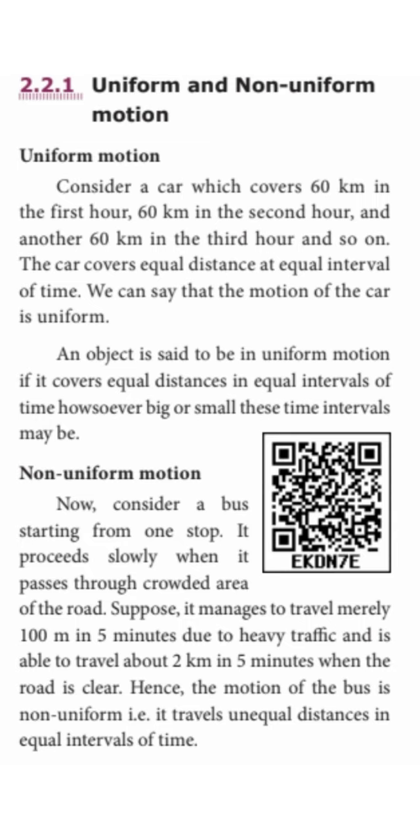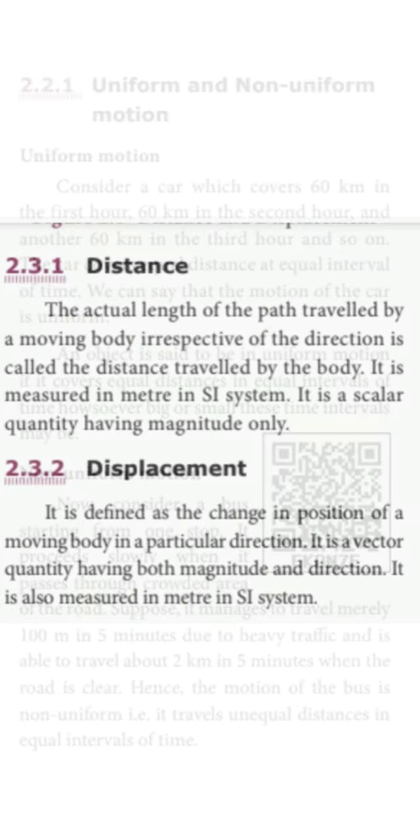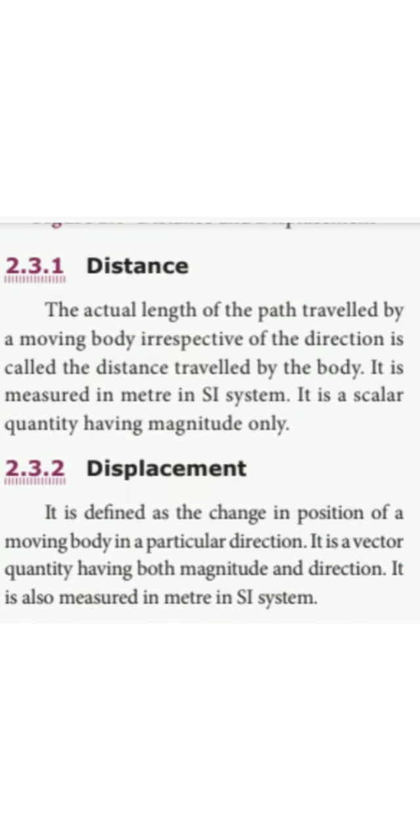So if the question is asked, what are the types of motion, you have to write linear motion, circular motion, oscillatory motion, random motion. What is uniform motion and what is non-uniform motion. Next, the definition for distance and displacement. What is distance and what is displacement?